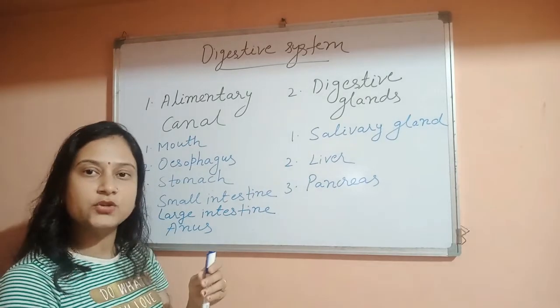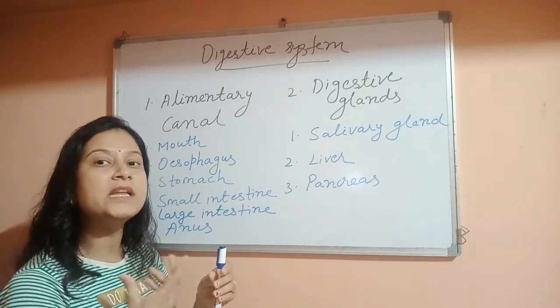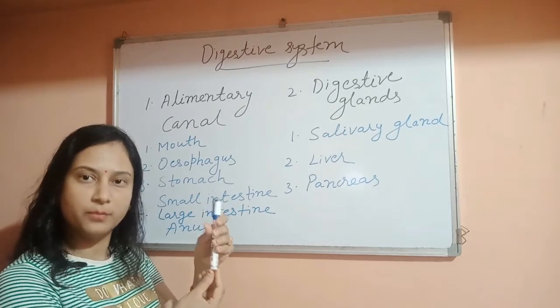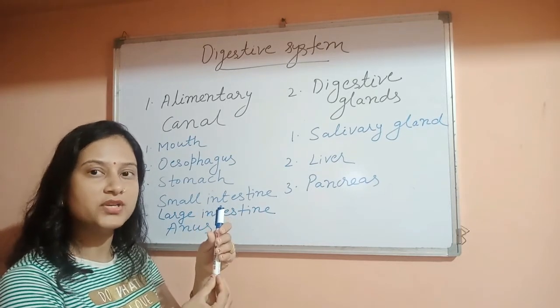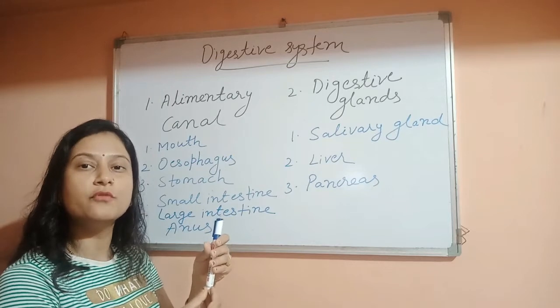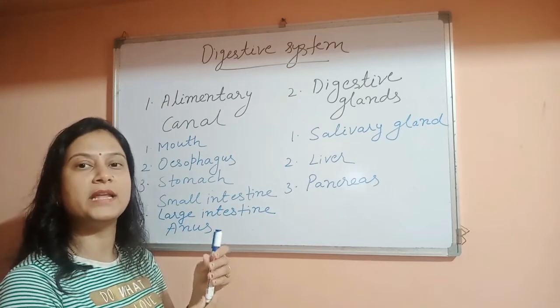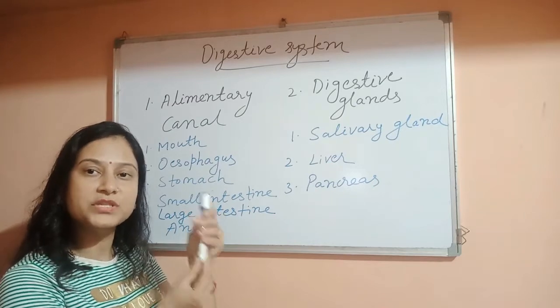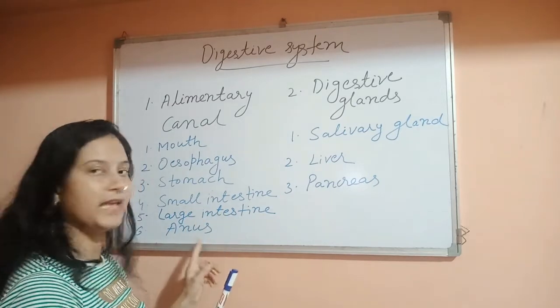The posterior opening is present in the back of the body, and its function is to remove the undigested food material from the body. The posterior opening is known as the anus.